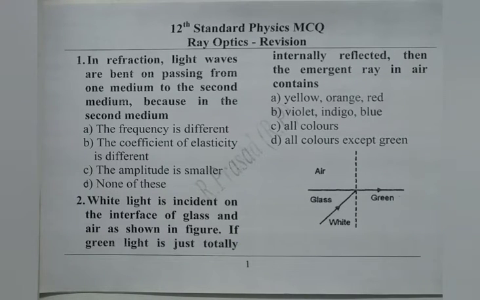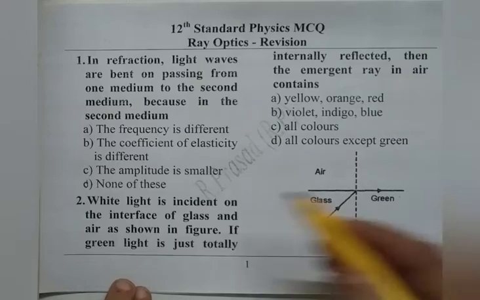First we read, in refraction, light waves are bent on passing from one medium to second medium, because in the second medium, we read all the four options. The frequency is different. It is wrong, because frequency remains the same whenever the light changes from one medium to another. Second option, the coefficient of elasticity is different. That's nothing to do with this light. Third option, the amplitude is smaller. That's also not correct. The option is none of this, so the fourth is correct.